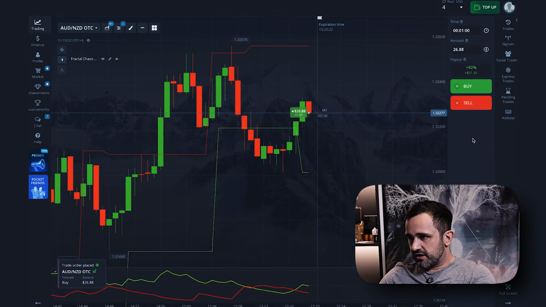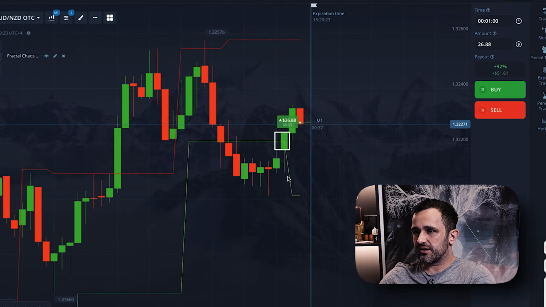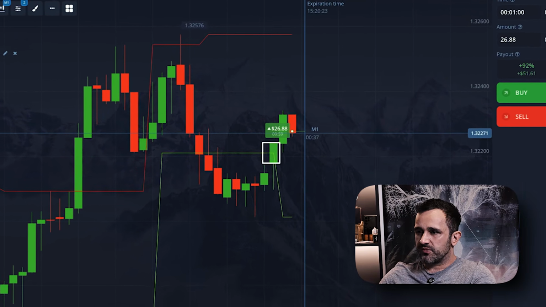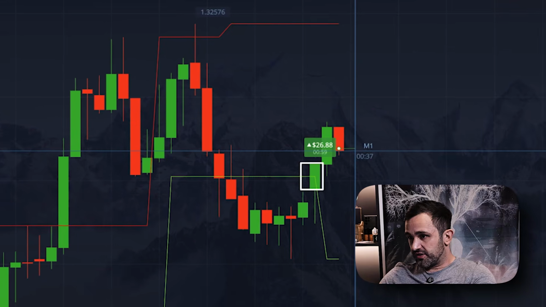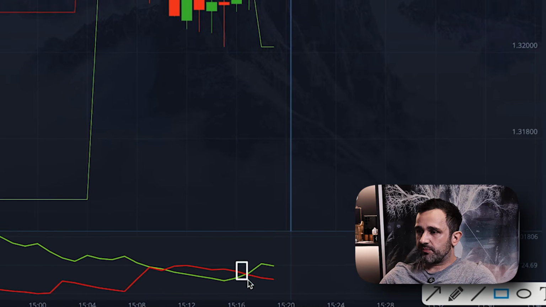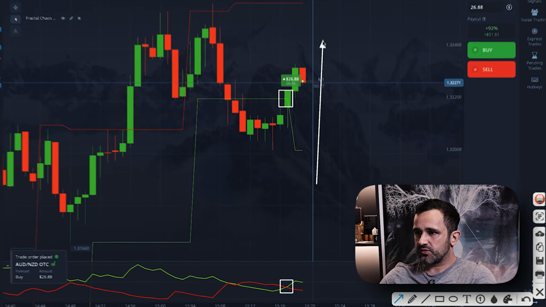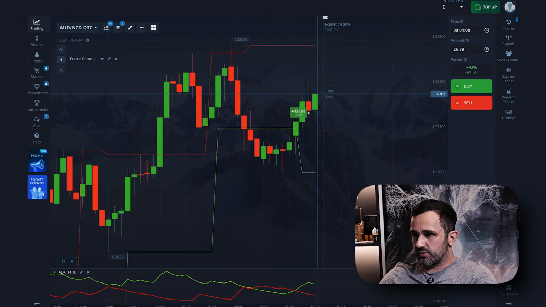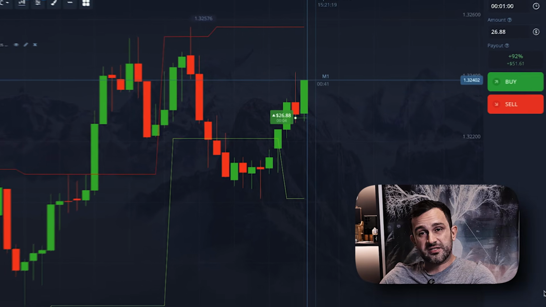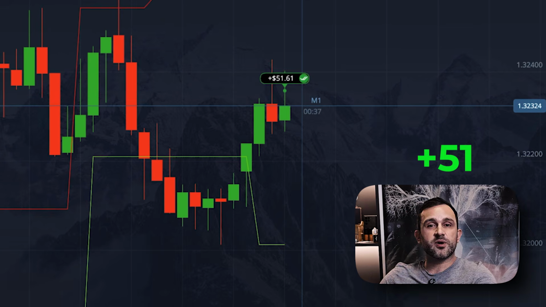Look, on Fractal Chaos, the green line below holds the price as support. The price slightly breaks it and then pushes through the nearest step upward. That's a structural shift, and the market begins building movement higher. A confident green candlestick appears and closes above the previous ones. That confirms upward momentum. Now ADX. The green line rises and becomes higher than the red one. That means buyer pressure has increased and initiative shifts to them. So a long trade here has a high probability of success. Waiting for the close. And I get plus $51.